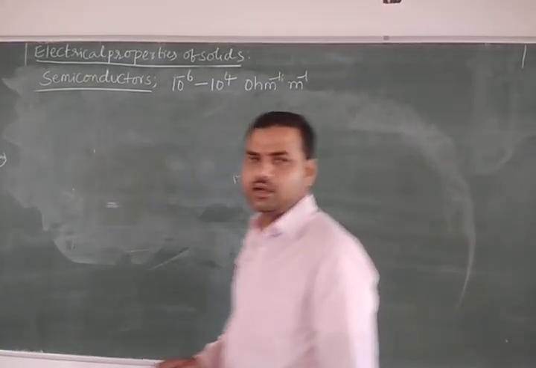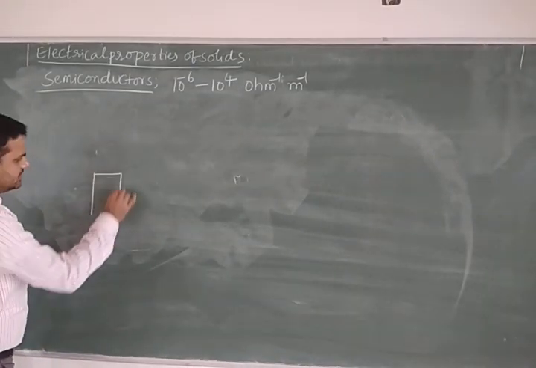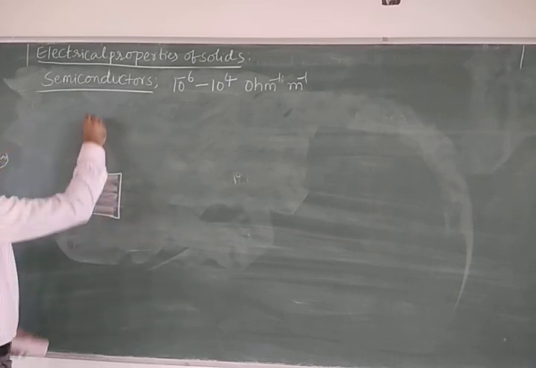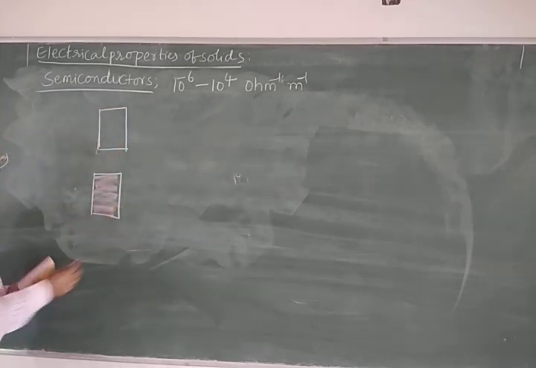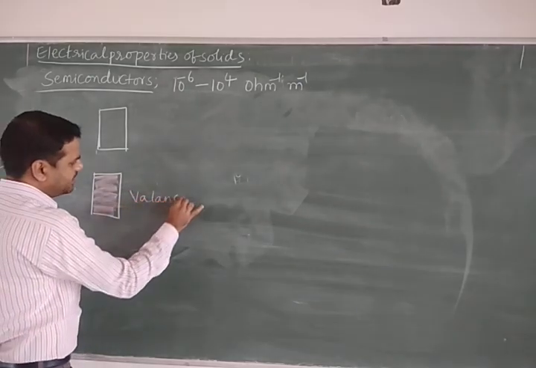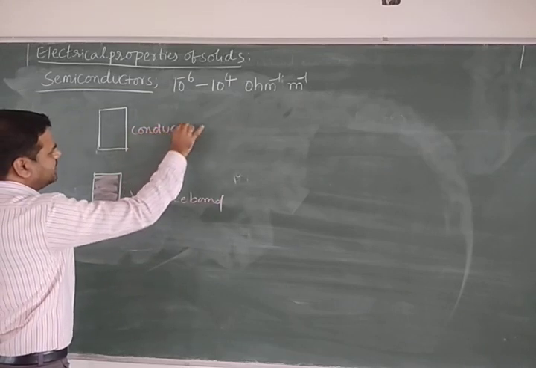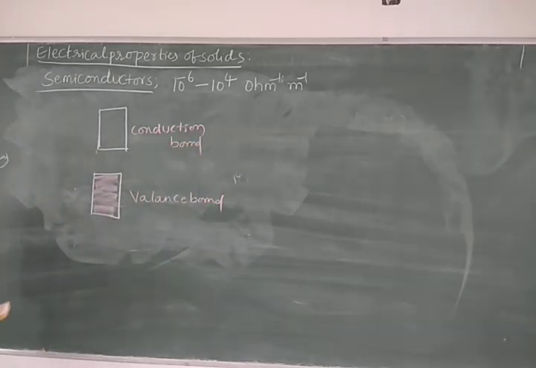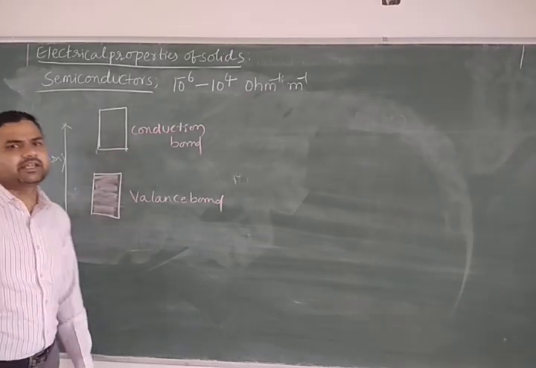Semiconductors. Now we will see what the energy difference is between the valency band and the conduction band. This is the valency band, and this is the conduction band. The energy difference between the valency band and conduction band is not very high. It is an intermediate range. So remember, the electron cannot easily flow from the valency band to the conduction band.